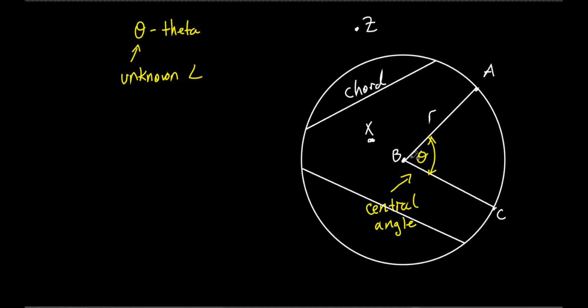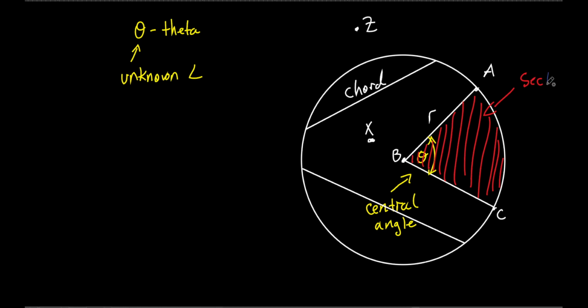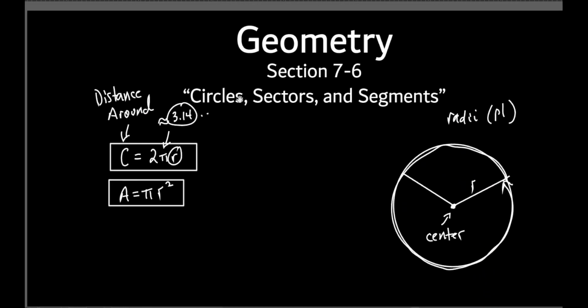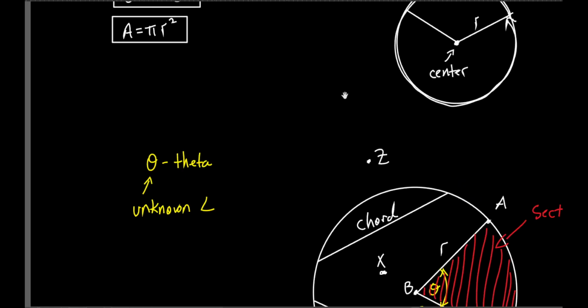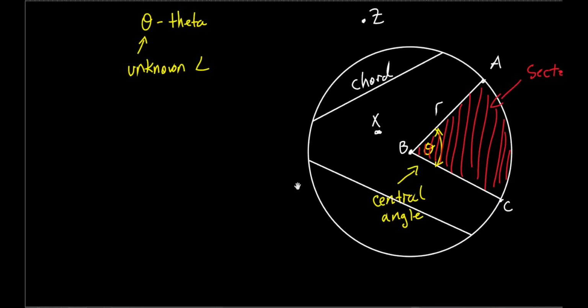What if I shaded in, do you see this region? Do you see that whole big angle right there? So that's shading in. I'm trying to shade in everything there. I'm just not going to color in everything, but you get the idea. So this area right there, we call it a sector, S-E-C-T-O-R. You saw that at the beginning, didn't you? Circles, sectors, and what? Segments. Got to do the sector first. That's very important.